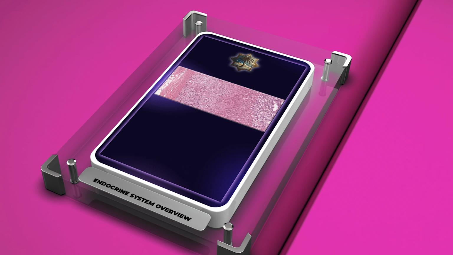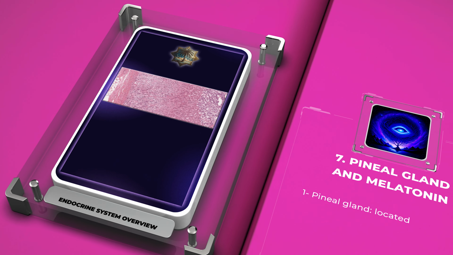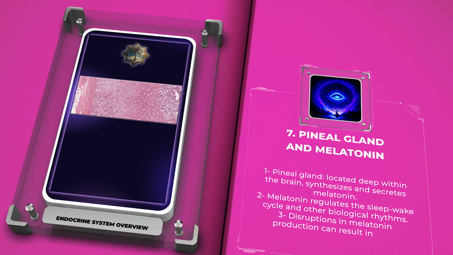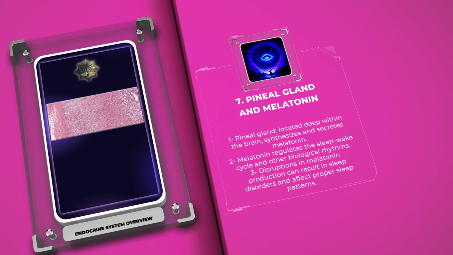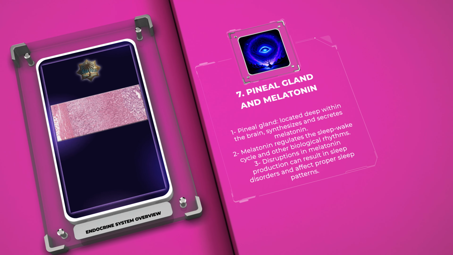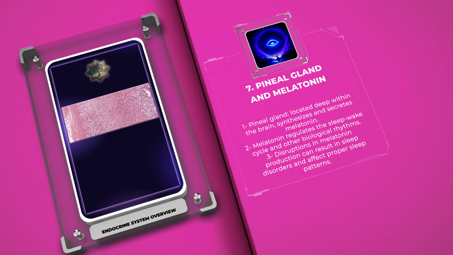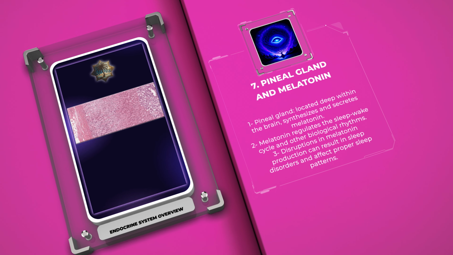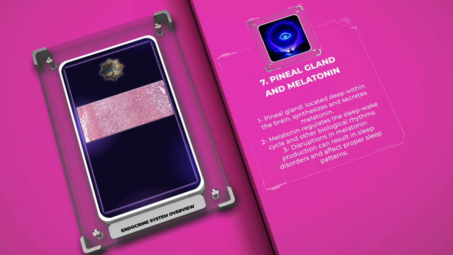The pineal gland, located deep within the brain, synthesizes and secretes the hormone melatonin. Melatonin production is regulated by environmental light exposure, with greater production occurring during periods of darkness. Melatonin plays a crucial role in the regulation of the sleep-wake cycle, commonly referred to as circadian rhythm. It helps promote sleep and coordinates other biological rhythms and processes in the body. Disruptions in melatonin production can result in sleep disorders, such as insomnia or jet lag, emphasizing the significance of this hormone in maintaining proper sleep patterns.